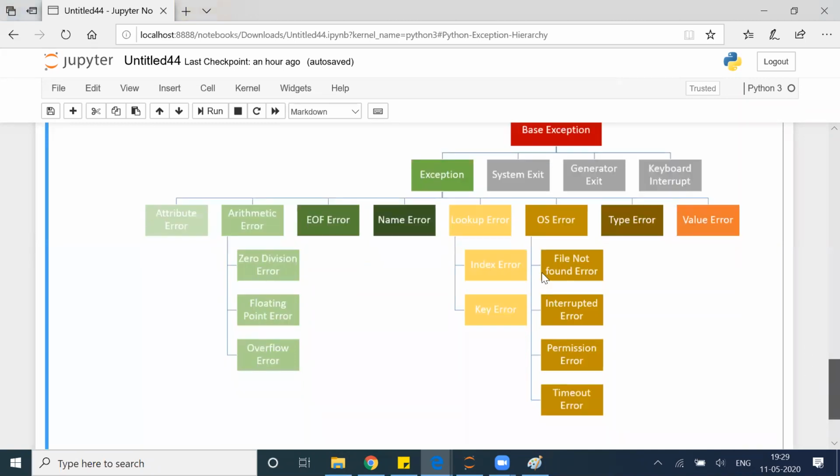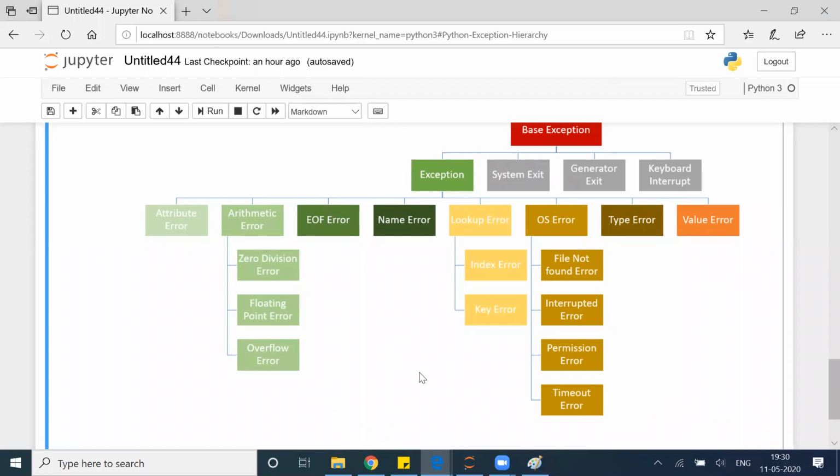Obviously this is not the exhaustive list. There are some other types of errors also you will get, but these are the most frequent errors you will face, right? So this is like a hierarchy. In exceptions, we will have all these different types of errors, and exception handling is taking care of these errors which are coming under exceptions. Okay, these types of errors, system exit, generator exit, keyboard interrupt, all those things I will not take care of through exception handling. These types of errors which are present in here are taken care of by exception handling. Okay,